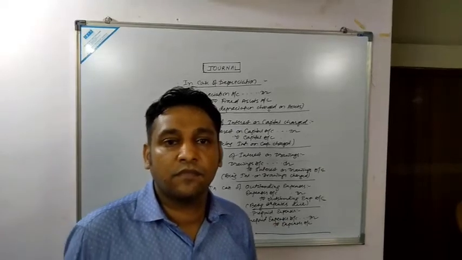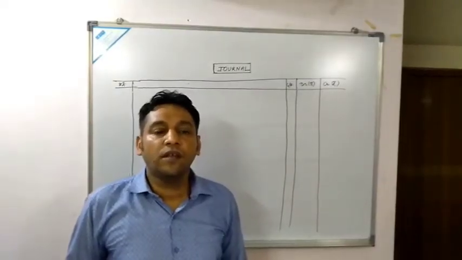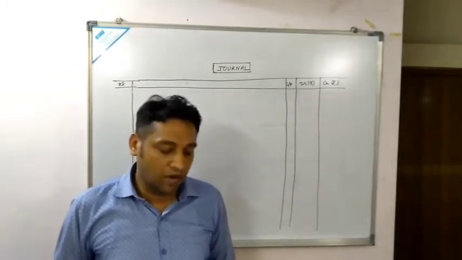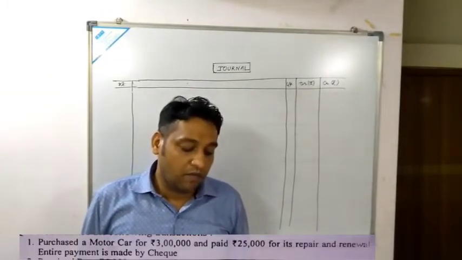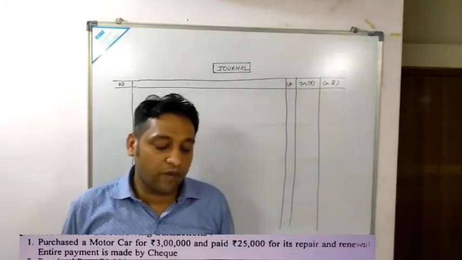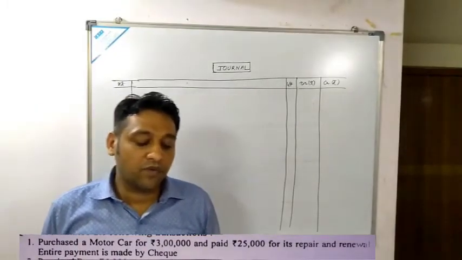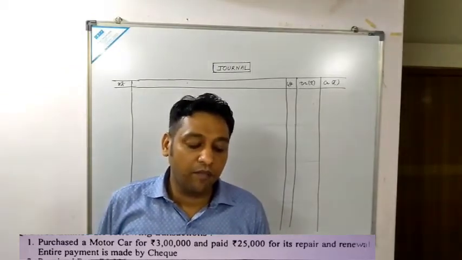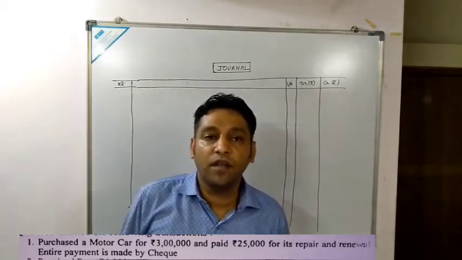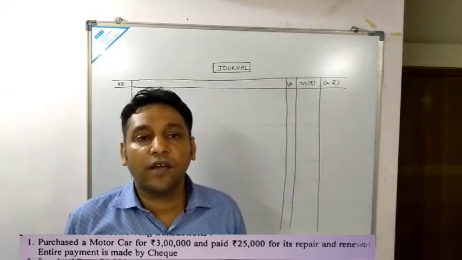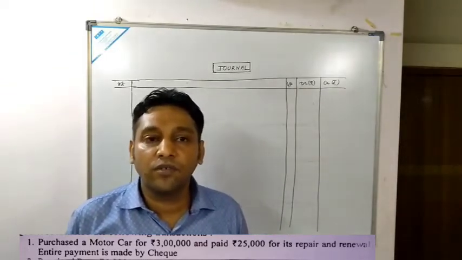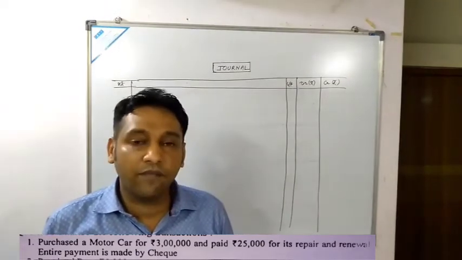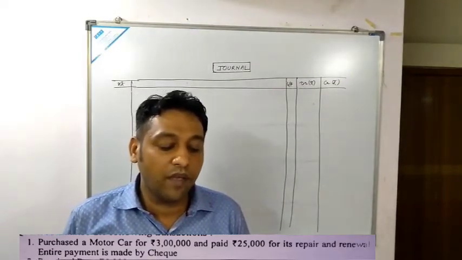Okay, so now we will solve certain practical questions regarding journal entries. Okay, question you can see from the board. So first question, purchased a motorcycle for rupees 3 lakhs and paid rupees 25,000 for its repair and renewal. An entire payment is made by check. So remember what we have purchased, motor car. So motor car is an asset, it is a real account. So debit all real account, debit what comes in, credit what goes out. So motor car account would be debited.